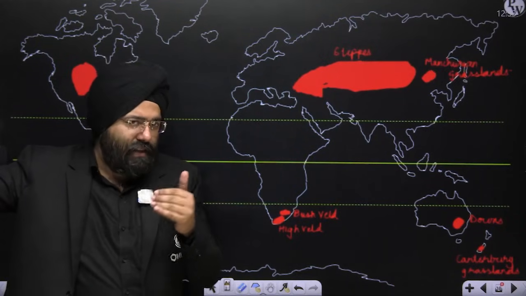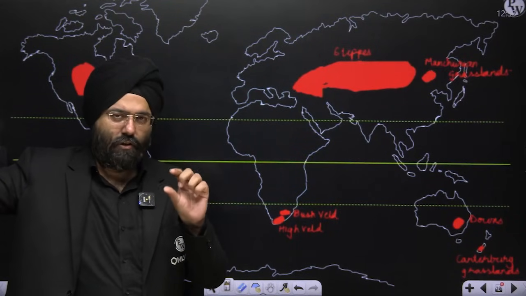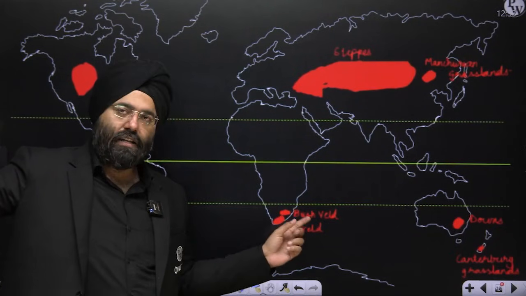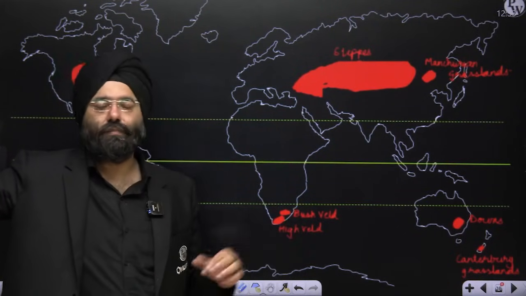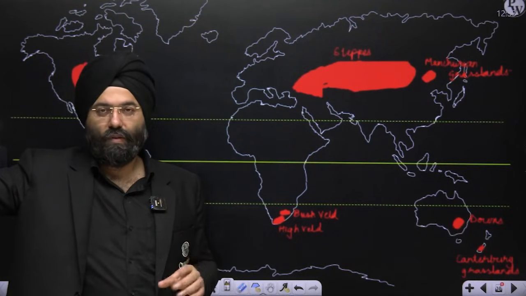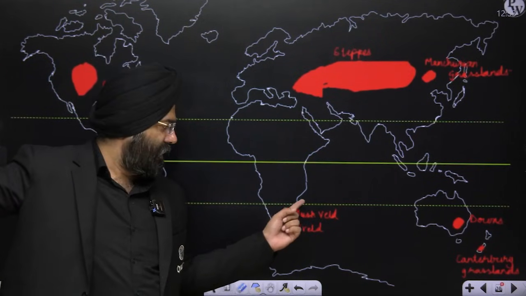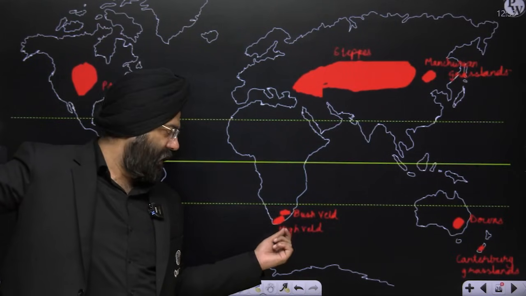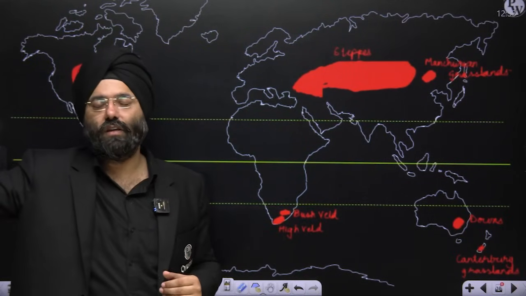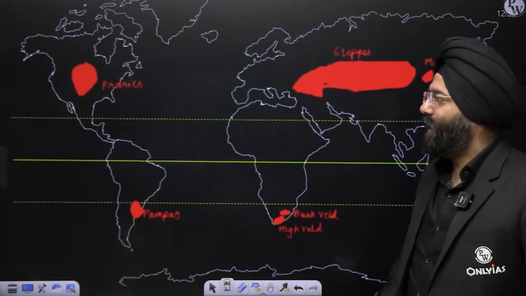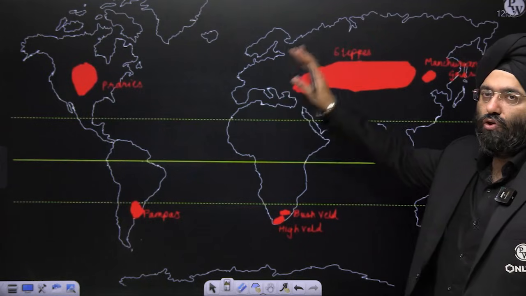But now there is further classification. In South Africa also, in the northern region, the veld is known as bushveld. In the southern part, it is known as high veld. So please do not commit this mistake. Bushveld in the northern part of South Africa and high veld in the southern part of South Africa. So these are the representation of all the steppe type of climate or the temperate grasslands. So you should be very well aware of them.